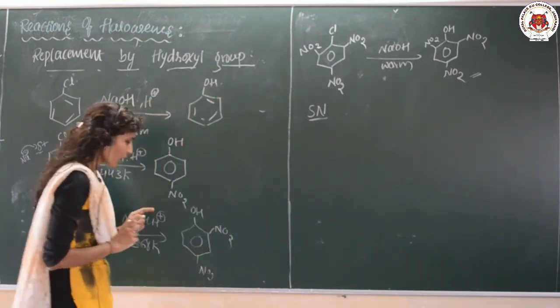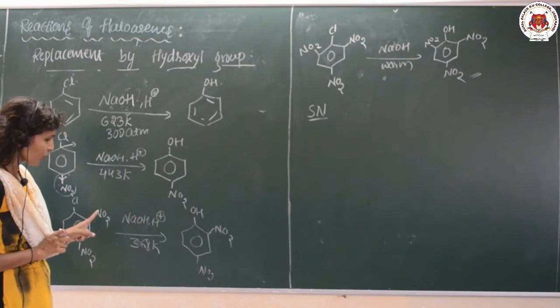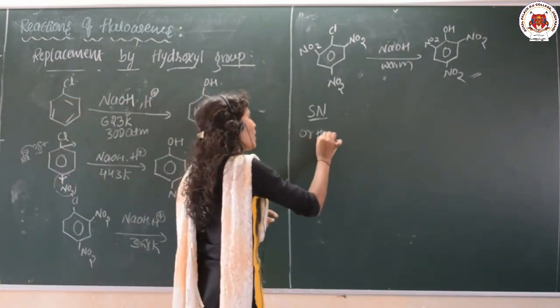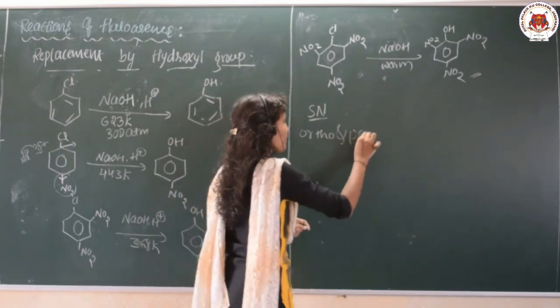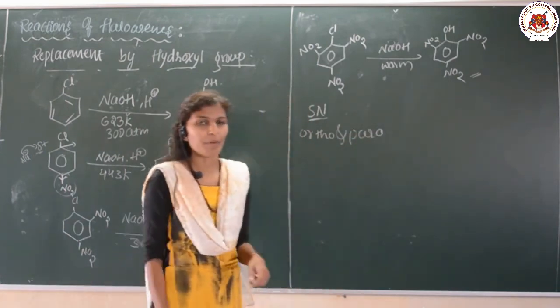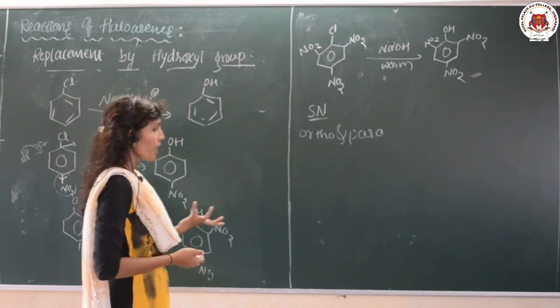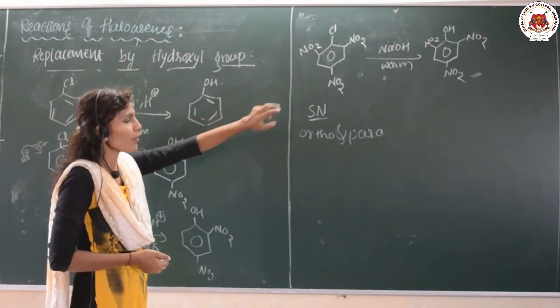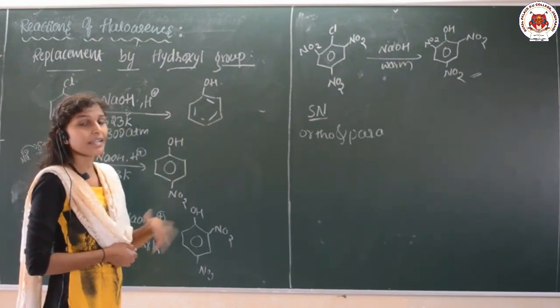One thing I want to tell you: look at the attachment of the nitro group in these reactions. Ortho and para positions are more reactive. It means if I attach the NO2 group at the ortho and para positions, I can easily get the product.